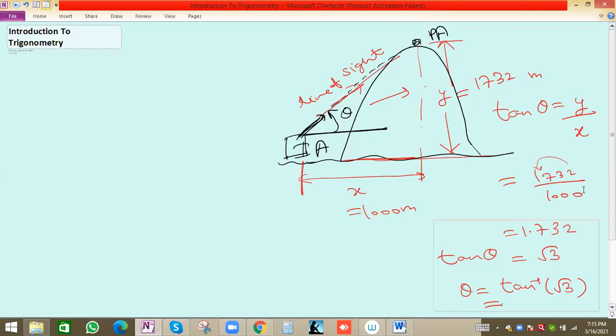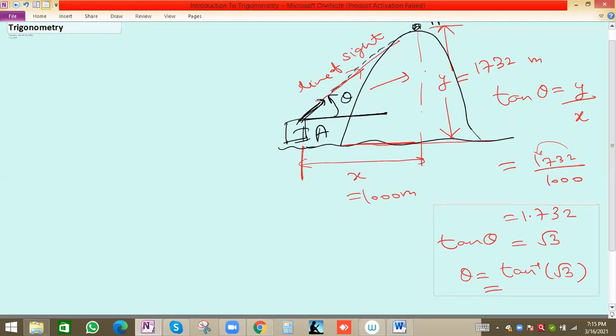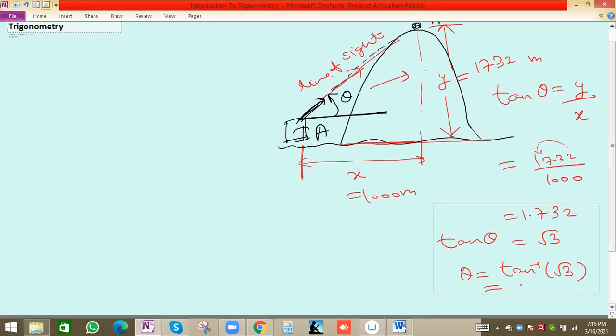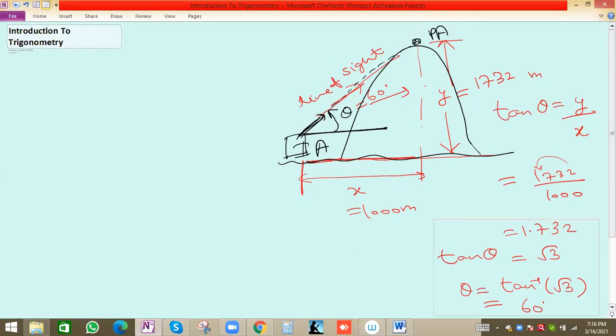For what value of angle theta do we have root 3 in tan? Tan 60 is root 3, so this will be 60 degrees. So the angle of projection in this case will be 60 degrees if the height of the mountain is 1732 meters and the distance, the width of the mountain plus this one, is 1000 meters. By these values we can find the angle of projection or line of sight.